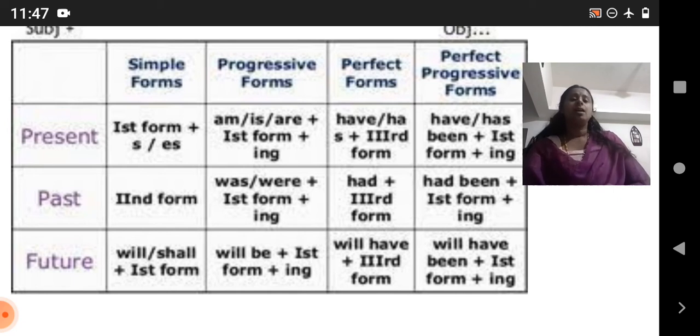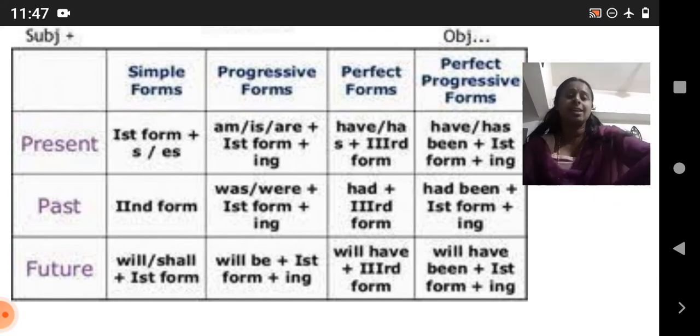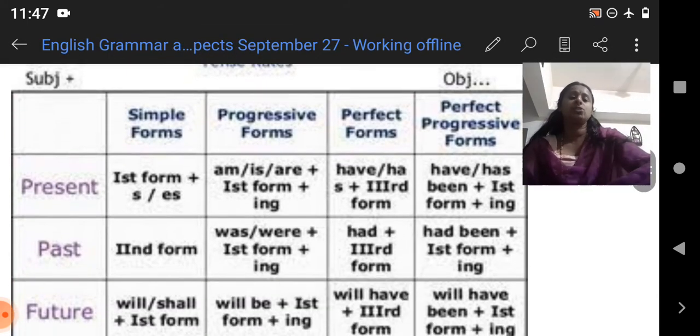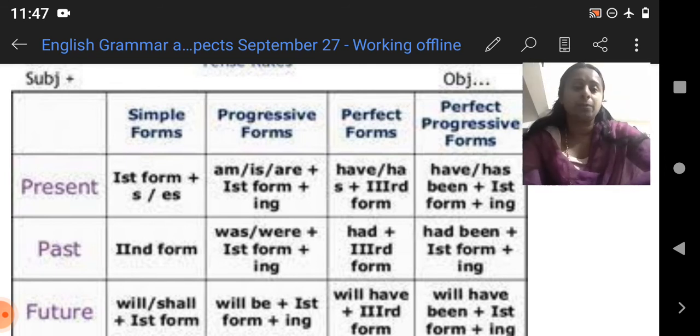Next one, perfect forms. In the previous section we talked about perfect tense, right? So the same thing: have or has plus the second form. Second form means past form. Have talked, had talked, has talked. That's in the present form.